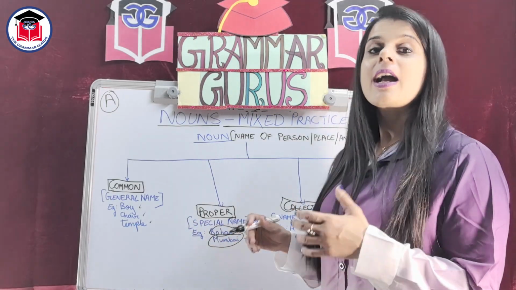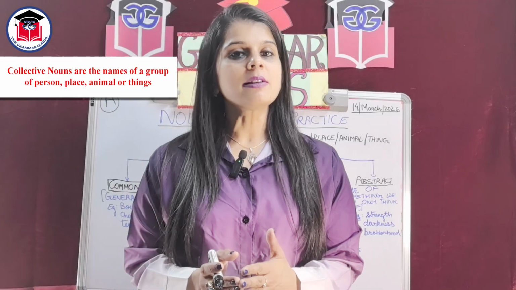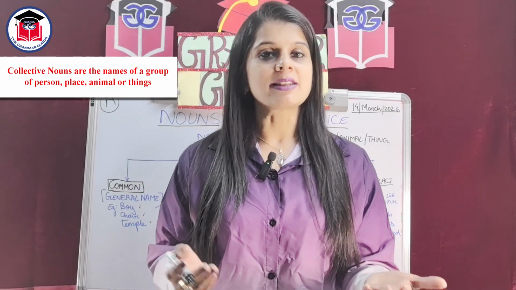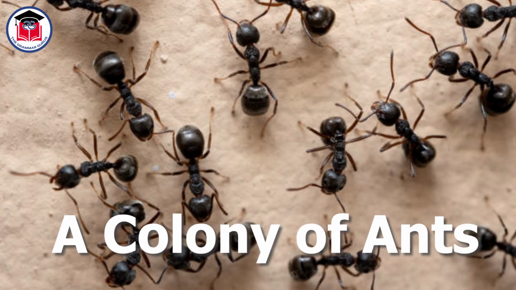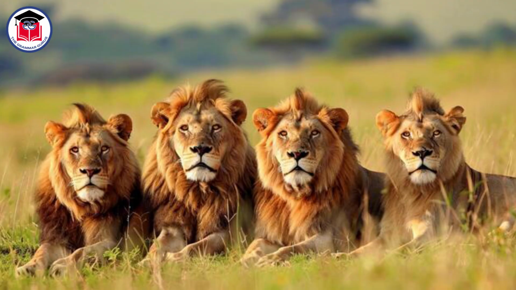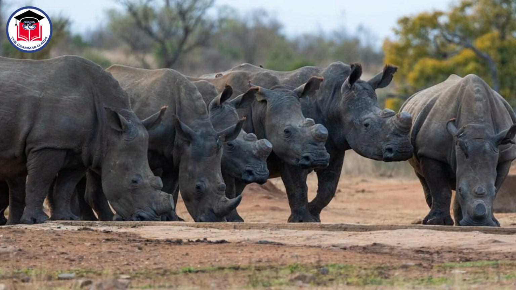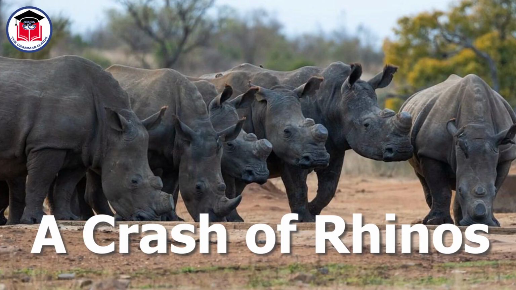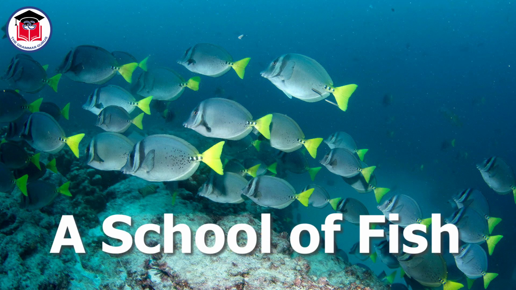Collective nouns. Collective nouns are the names of a group of person, place, or things. For example, a group of ants is called a colony of ants. A group of lions is called a pride of lions. A group of rhinos is called a crash of rhinos. A group of fish is called a school of fish.